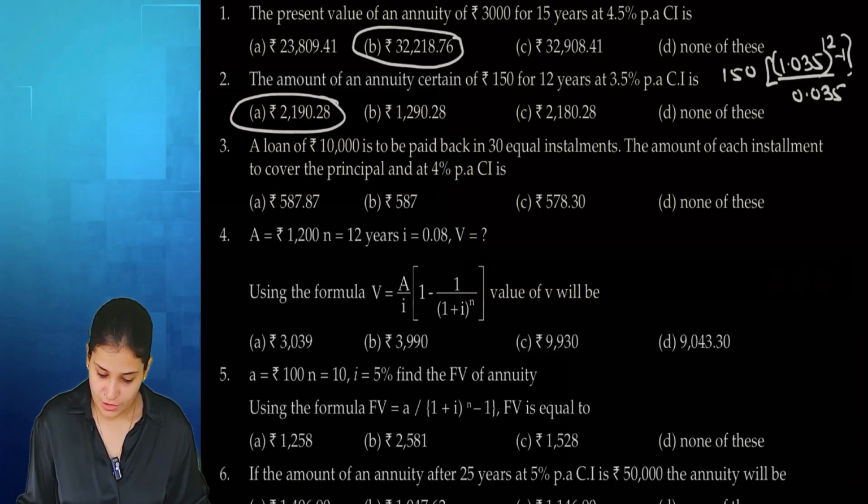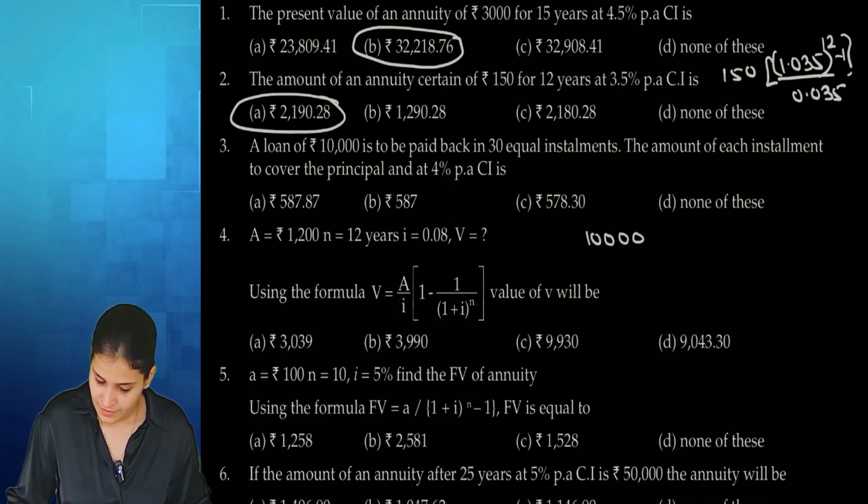Question number 3. A loan of rupees 10,000 is to be paid back. Loan, that means its present value, has to be paid back in 30 equal installments.